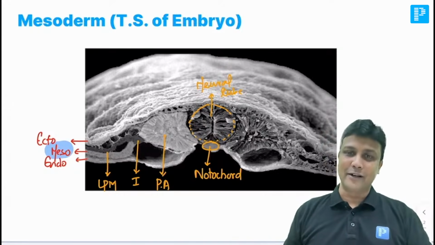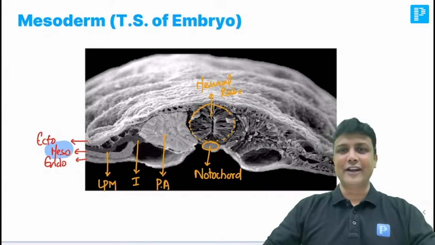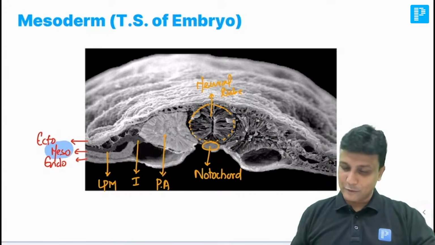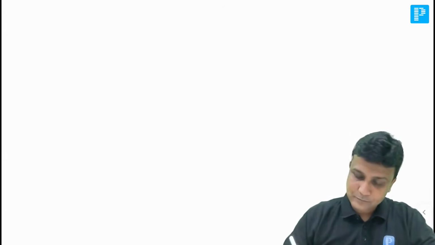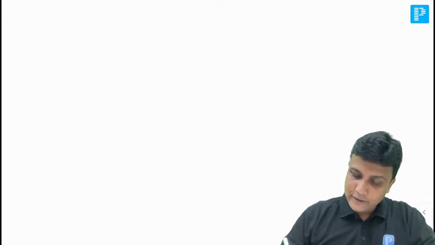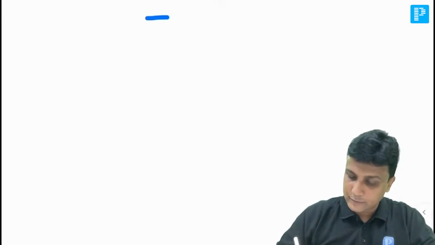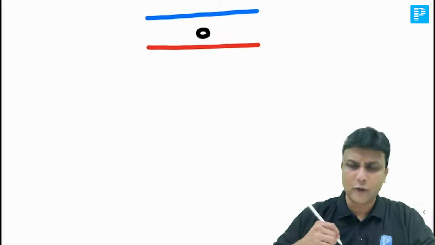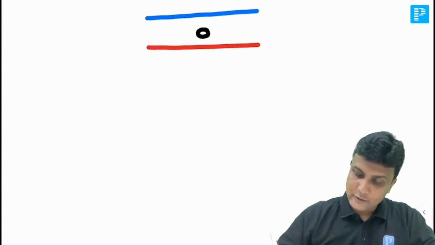अब चलिए हम एक काम करते हैं. Once you have understood this diagram in the textbook, let's draw this diagram together. चलिए हम लोग मिलकर ये diagram को draw करते हैं. Now you people start drawing the diagram along with me. Now, first of all, my dear friends, in that diagram, मान लो कि this one here will be your ectoderm, and this one here will be the endoderm, and then somewhere here will be the notochord. Fine. So let us write down here, my dear friends.